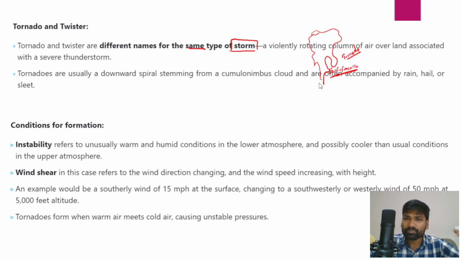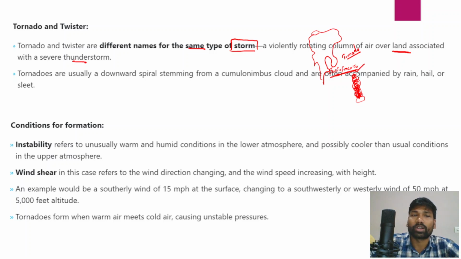Tornadoes and twisters are different names for the same type of storm, and these twisters are a violently rotating column of air over the land, associated with a severe thunderstorm. You might have seen in movies or even YouTube videos how they revolve. If vehicles or houses come in their way, they just destroy all those things, and those are known as either twisters or tornadoes.